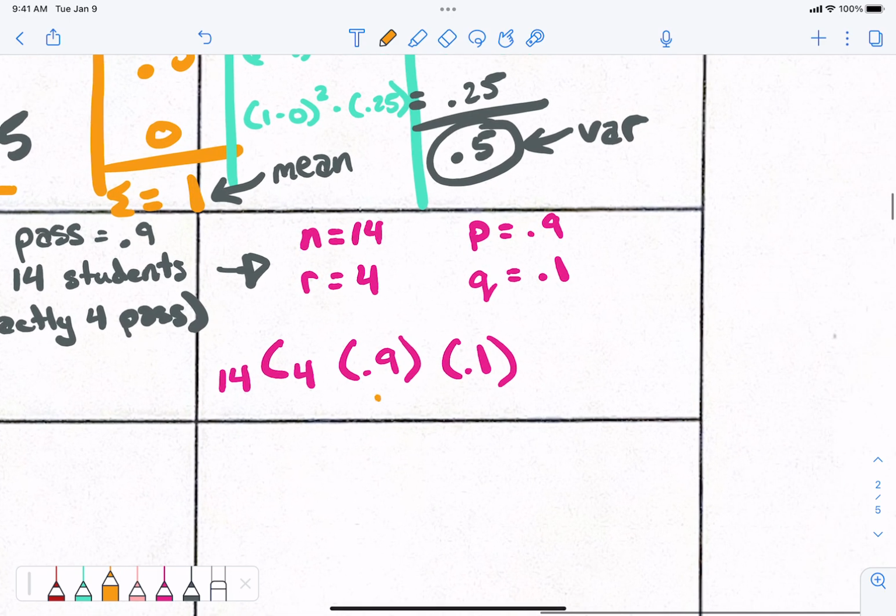How many am I wanting to pass? 4. That means how many of them are failing? 10. Those add up together to be the total, right? 4 passing, 10 failing, okay? Plug that into your calculator, see what you get. It's going to be a low number, like 0.000 something, probably.